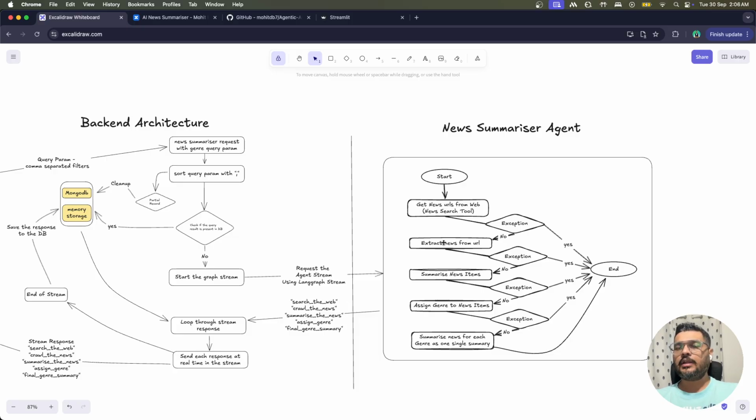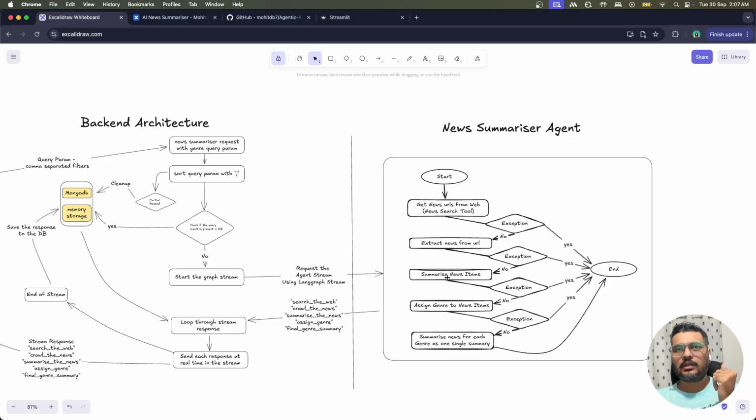Now after this, we'll be extracting the news. Extracting the news, as I said, can be done in two ways. You can extract the news directly, or you can also extract the news using Tavily crawl. So you can either use Tavily extract or Tavily crawl. I personally have used Tavily extract here. However, if you want, you can use Tavily crawl as well, right?